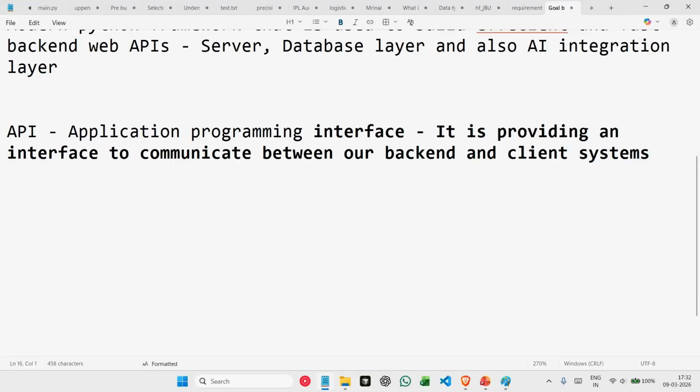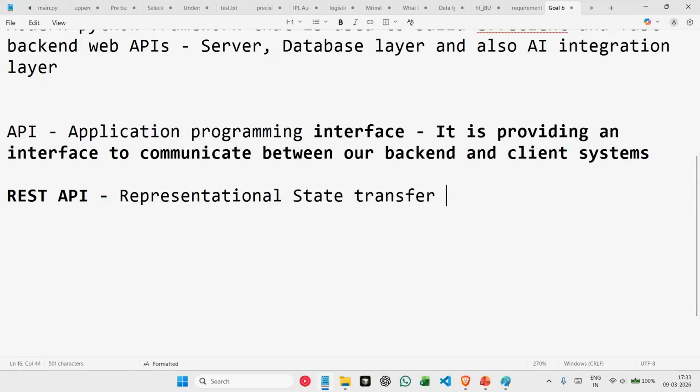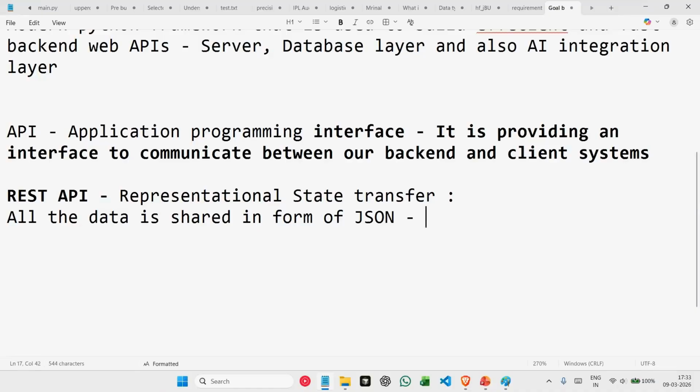Now, here another important thing to understand is what is a REST API. REST API stands for representational state transfer. Basically, what you need to understand here is that in REST API, all the data is shared in form of JSON. Now, what is JSON? JSON is, simply put, an array or a list of objects. By objects, I mean in Python, we call them dictionaries.